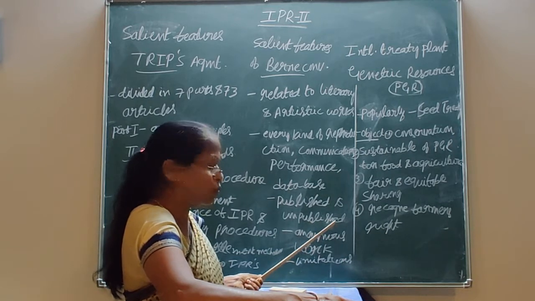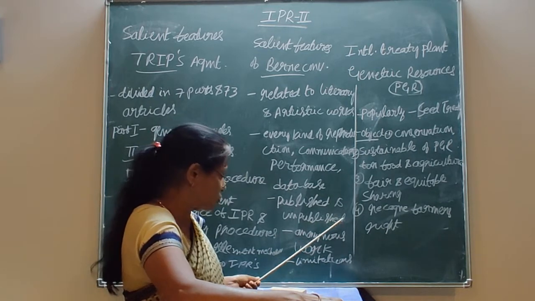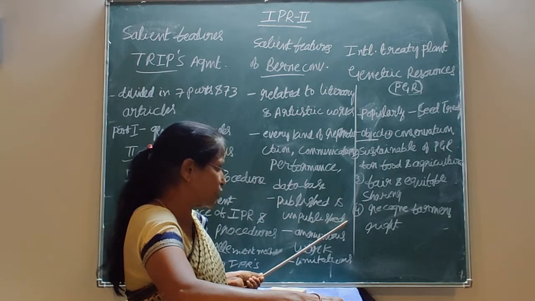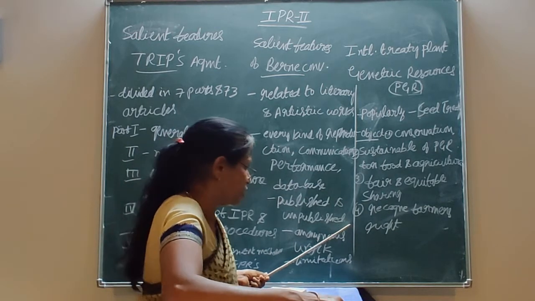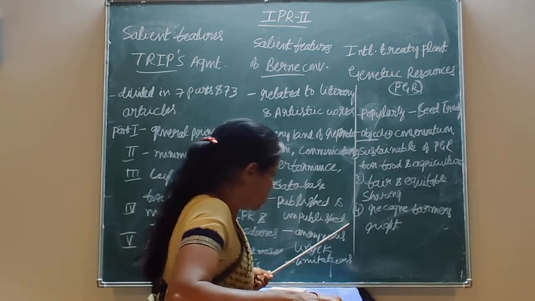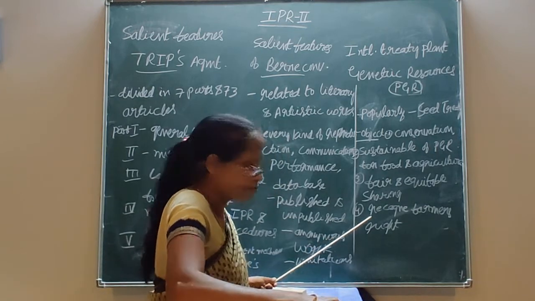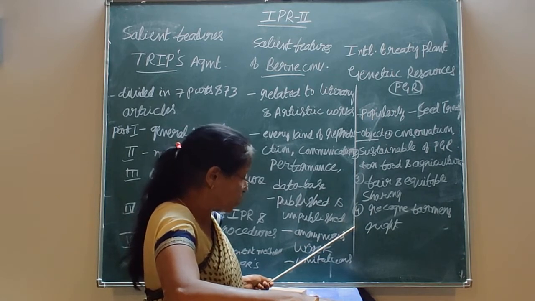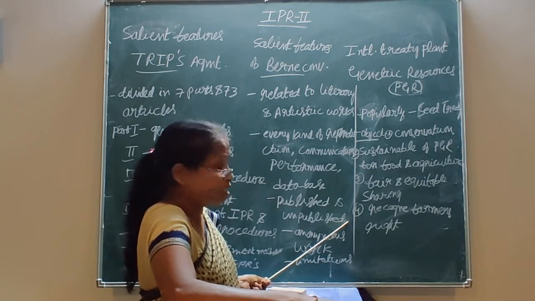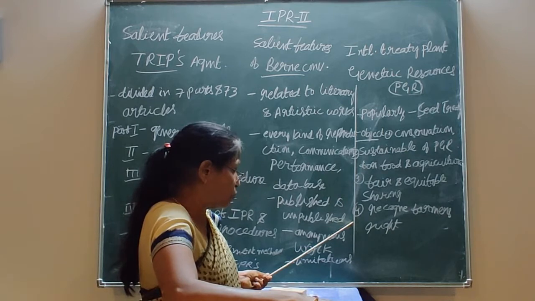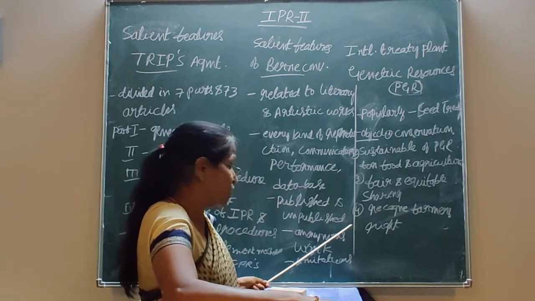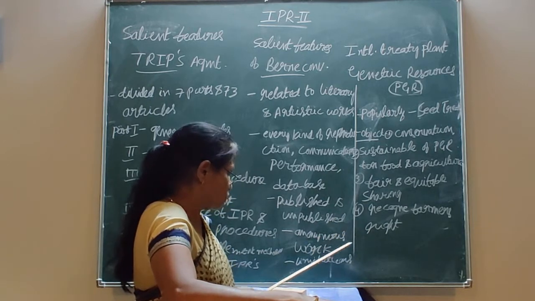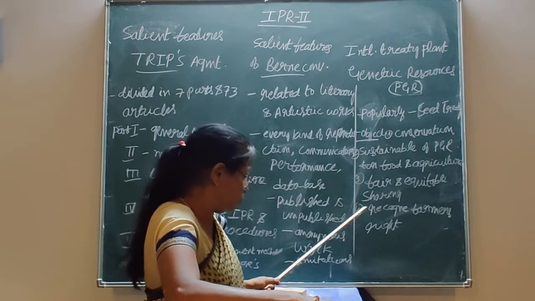In case of unpublished work, if the work is not published, then any person can make an application to the Registrar of Copyright for publication. They have to take the permission either for publication or for translation of the unpublished work. They have to take the permission from the registrar. To that extent the works will be protected.